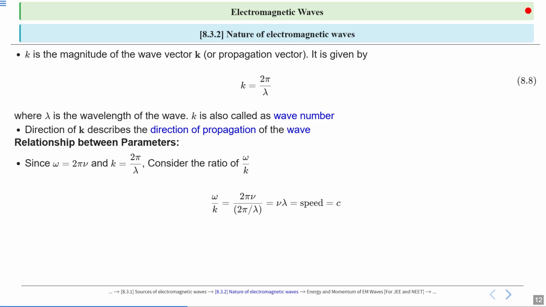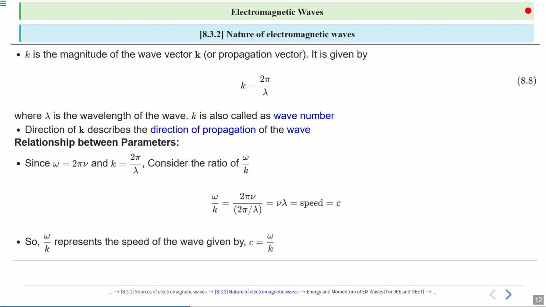We know that nu lambda is equal to speed. We are discussing the propagation of an electromagnetic wave in space, so this speed is the speed of the electromagnetic wave, which is the speed of light, equal to 3 into 10 power 8 meter per second. So the ratio of omega and k represents the speed of the wave, c equal to omega by k. This is an important expression you should remember.